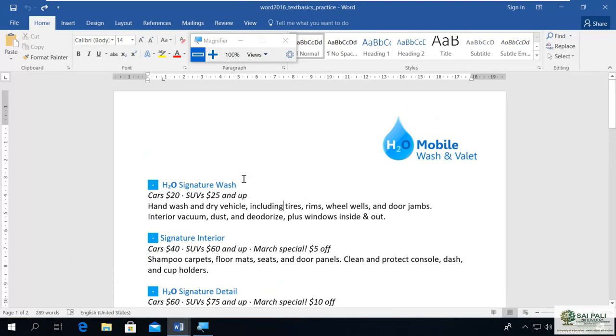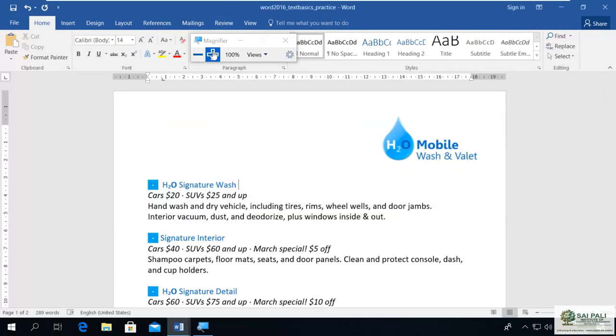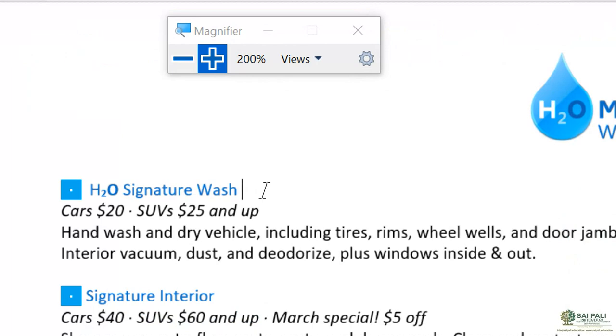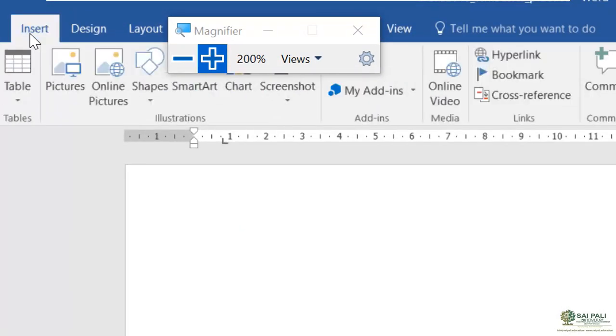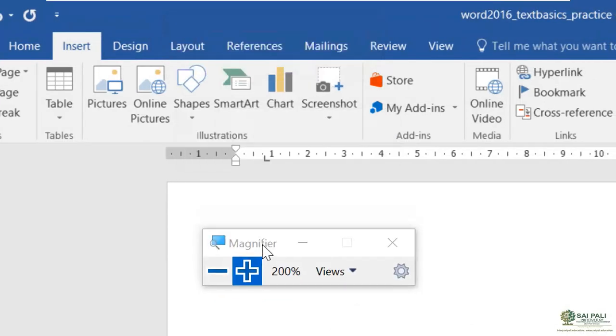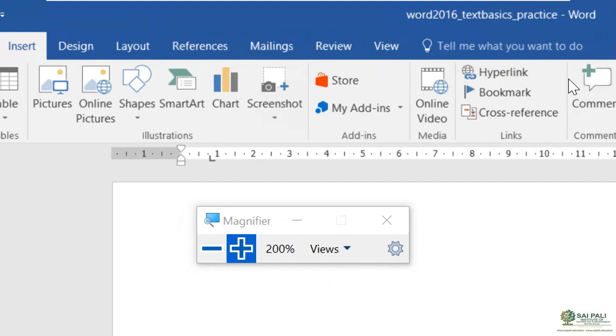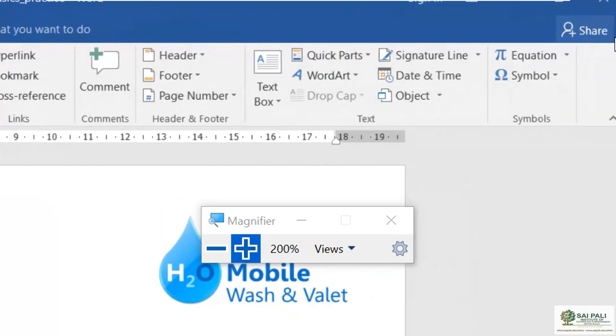Suppose I want to add a copyright symbol here. So I take my insertion point there. Then I go to the Insert tab, and in the Symbol group, I have this symbol.